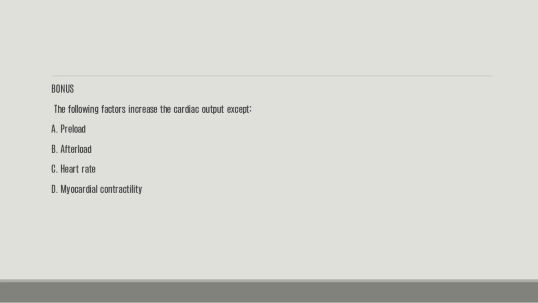The next bonus question goes like this. The following factors increase the cardiac output except A. Preload, B. Afterload, C. Heart rate, D. Myocardial contraction. So the following will increase the cardiac output except, and the right answer here is C.